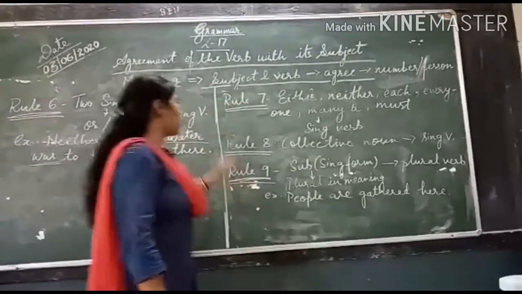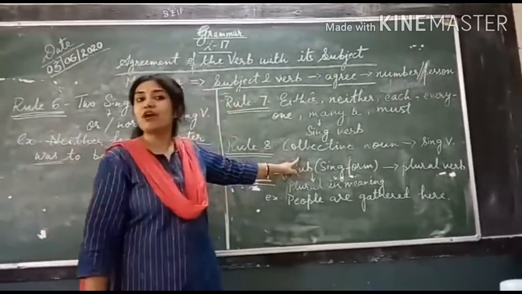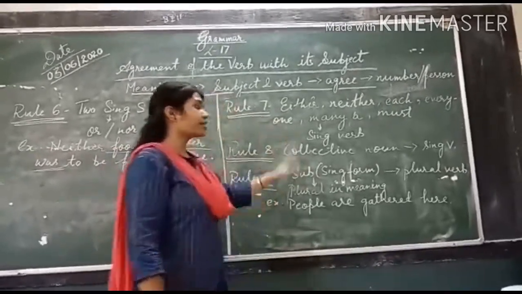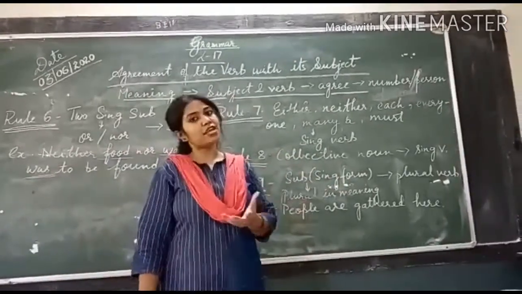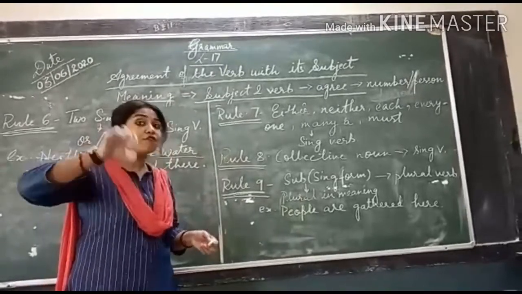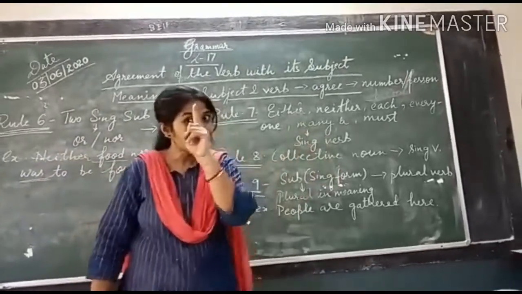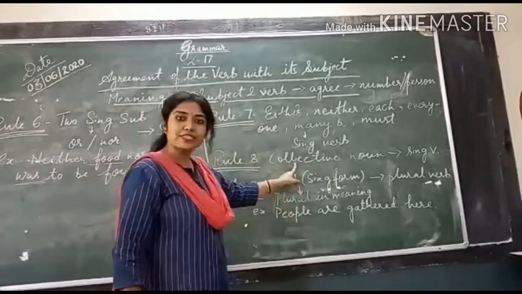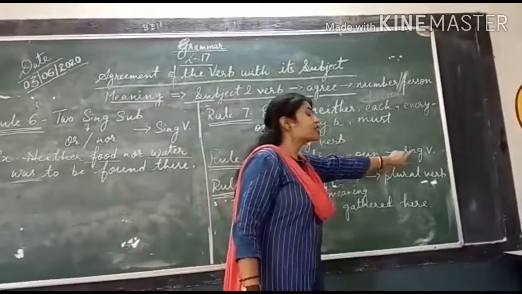Now coming to rule number 8, this is the collective noun rule. As you have already done this, when we are talking about, for example, a bee, a bee is singular. But when we are talking about a swarm of bees, then the swarm collectively is considered as a singular one. That is why it gives a singular sense. It gives a singular subject. That is why it is followed with a singular verb.